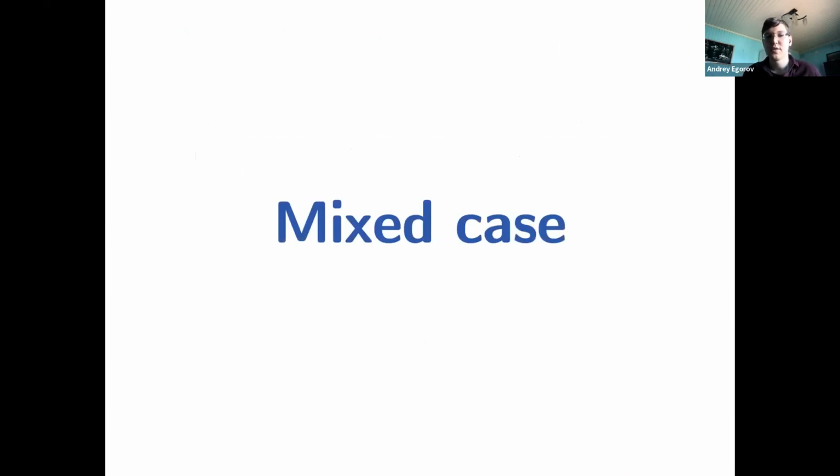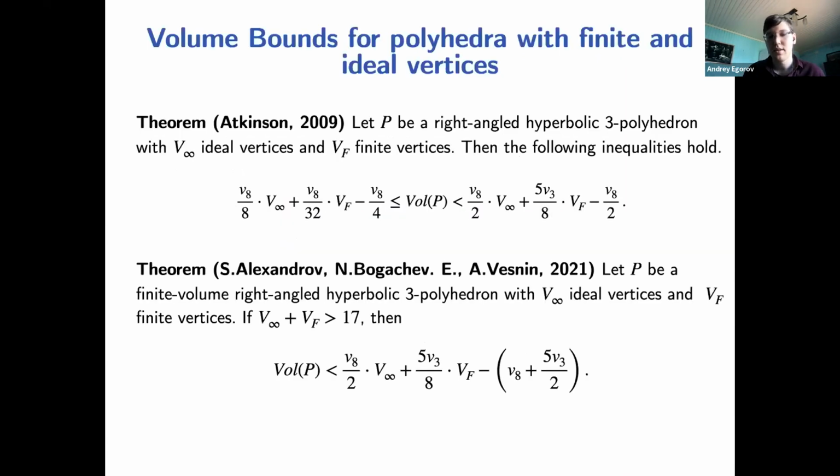We can also consider the same thing in the mixed case. In the mixed case, we can have ideal vertices and finite vertices. So in this theorem, the number of ideal vertices is called V infinity, and the number of finite vertices is called VF. We improve this volume bound when the number of vertices, meaning the sum of ideal vertices and finite vertices, is larger than 17.